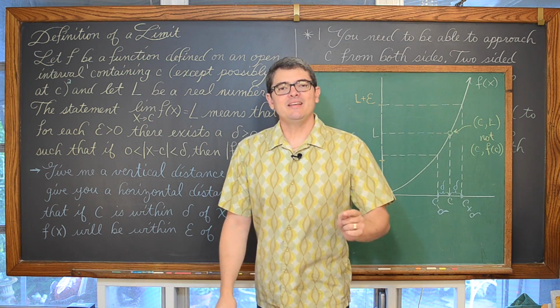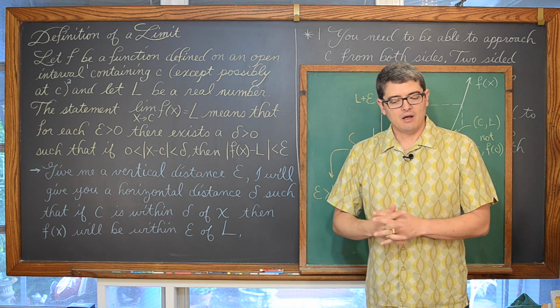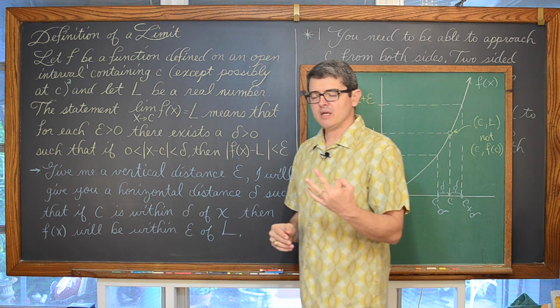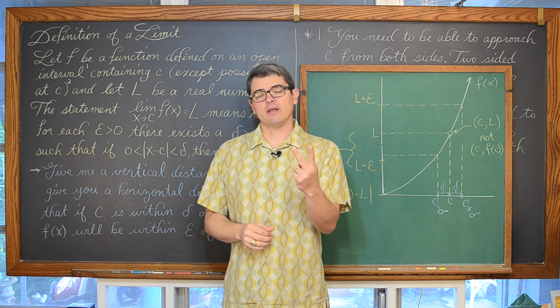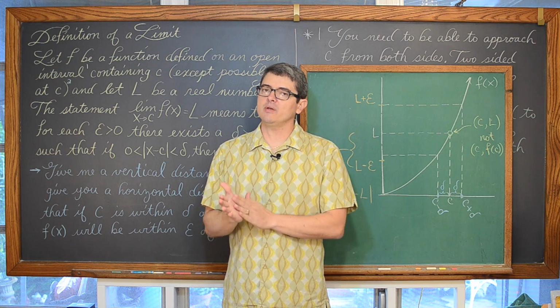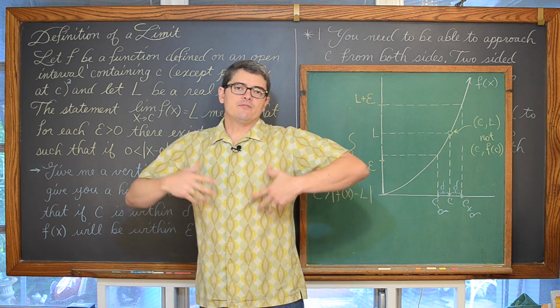In this math lesson, we are going to be taking a look at the precise definition of a limit. We're going to work through three examples. The first one is a delta epsilon proof involving a linear function, the second one a quadratic function, and the third example is going to be involving an absolute value function.